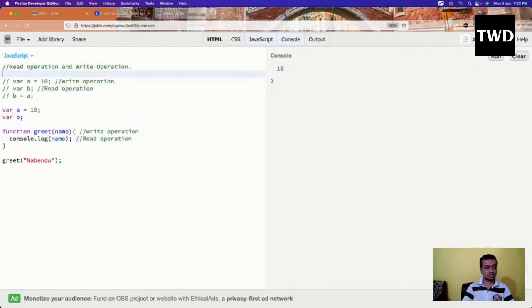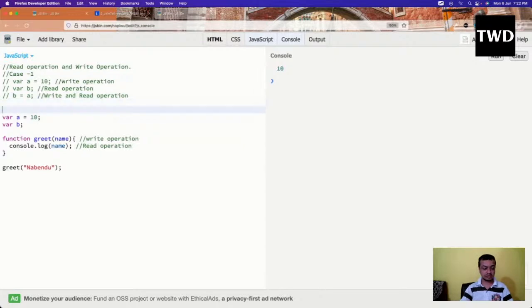Okay, so let me write one thing. Case, and it was actually case 2. This one is there, and this is case 2. So now we will look into one more important concept of read and write operation. If we use a variable without declaring it.